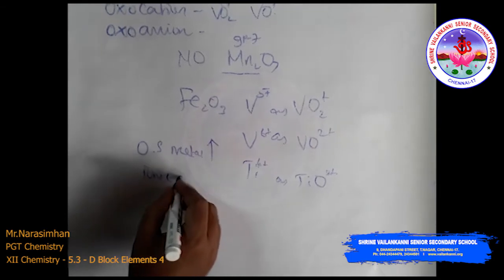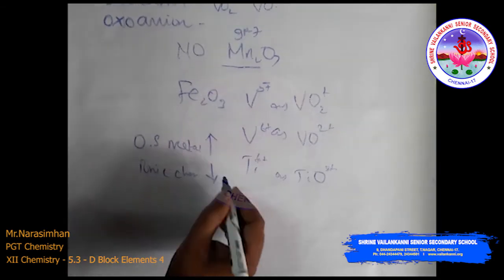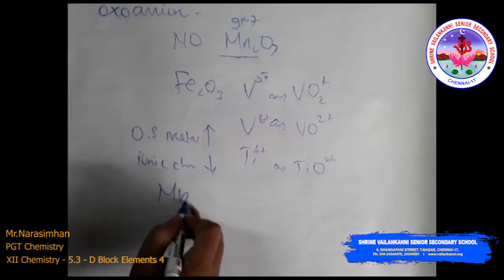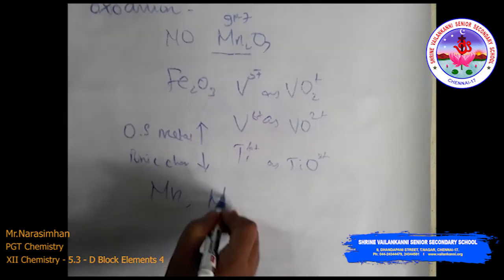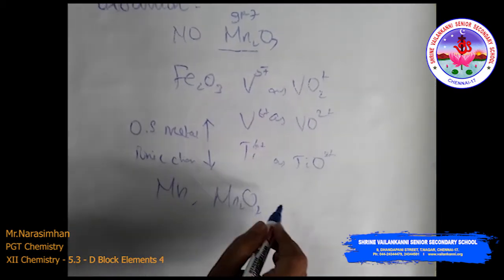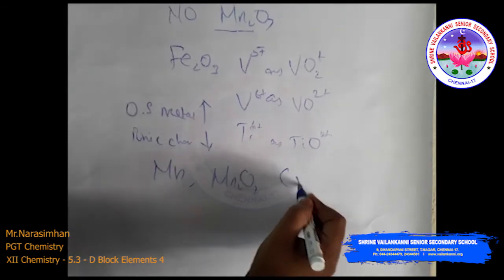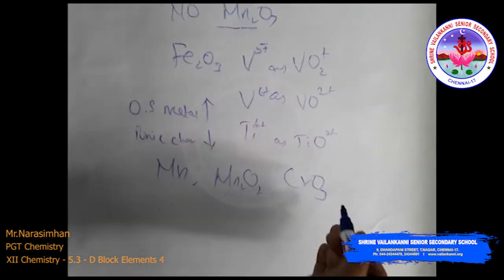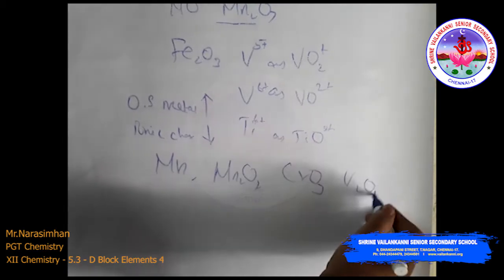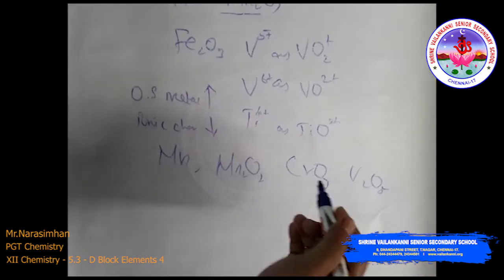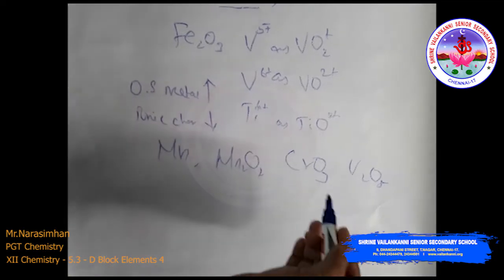In the case of manganese, Mn2O7 is covalent, a green oil. Even chromium trioxide CrO3 and vanadium pentoxide V2O5 have low melting points. So in these higher oxides, the acidic character is predominant.